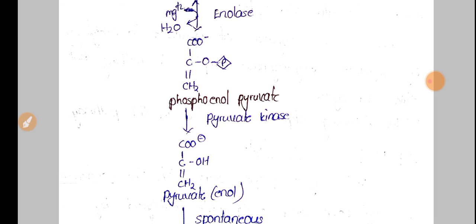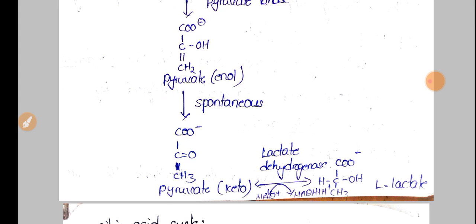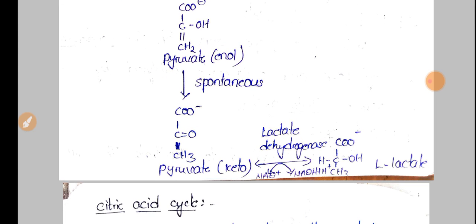In the presence of oxygen, pyruvate is formed, and in the absence of oxygen this pyruvate is converted into L-lactate by using lactate dehydrogenase. So this is the glycolysis pathway.